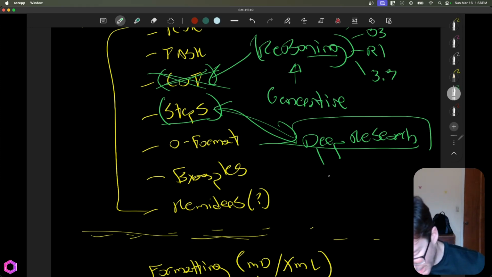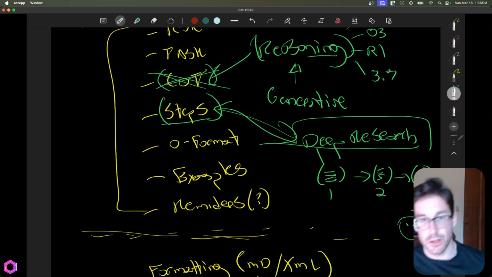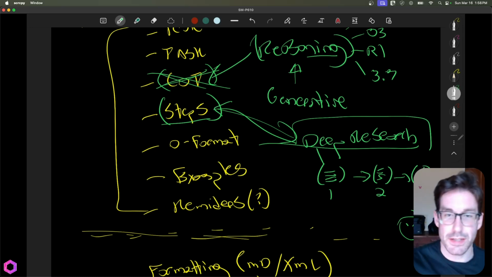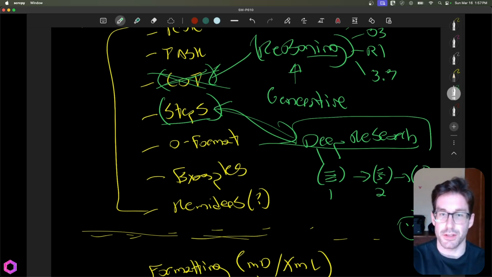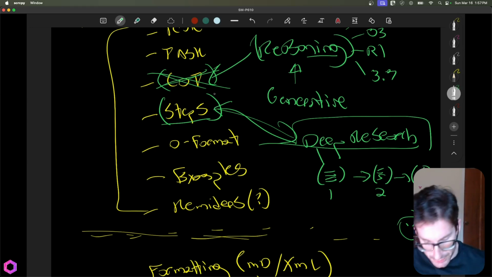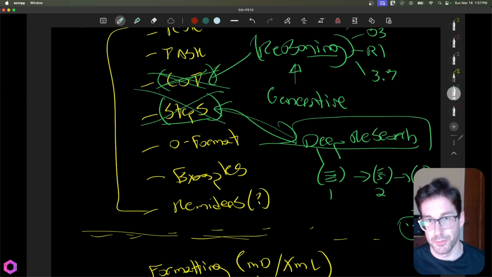So it might list out some steps. So this is steps from group one. And then after it learns from this and does its research and keeps moving on through the process, it's going to add more steps to the next iteration. And it's going to keep doing this over and over until it achieves the specific goal you've given it for the research it should do. So you giving it steps in the beginning is, in a sense, useless, because it's going to create its own steps in the context that actually matters for the ask you've given it. So this is just another one of those tactics that are not going to be useful.